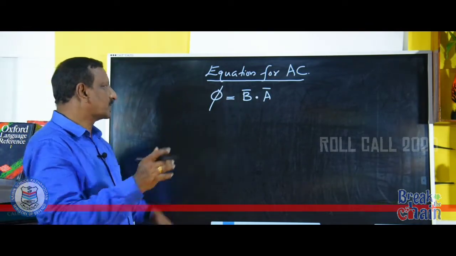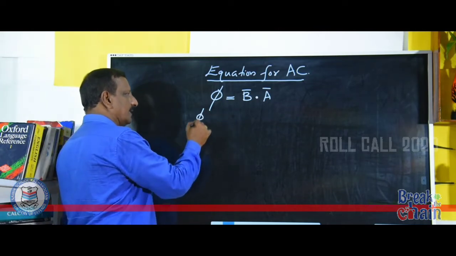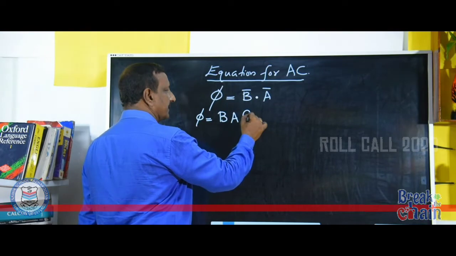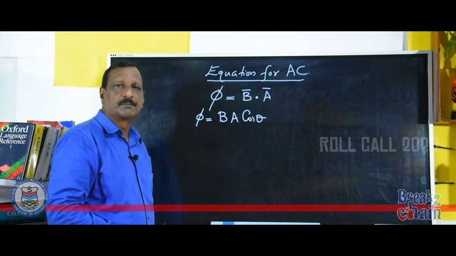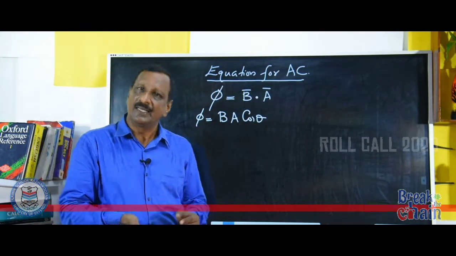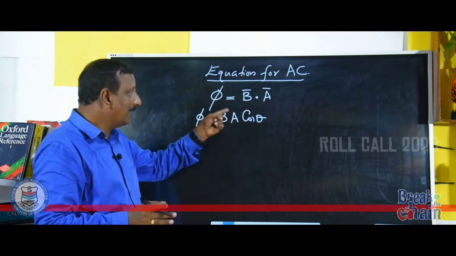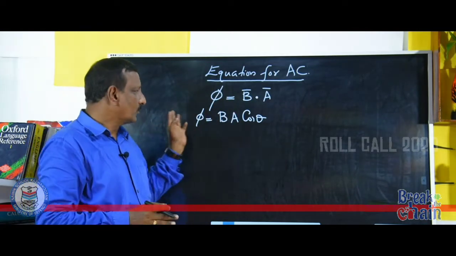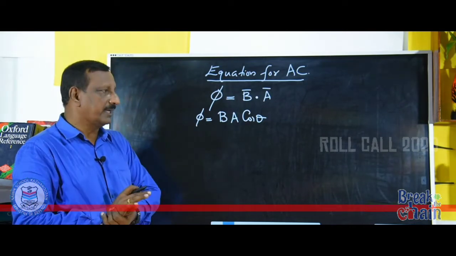The expansion of B dot A is phi equals B A cos theta, where theta is the angle between the magnetic vector and the area vector.